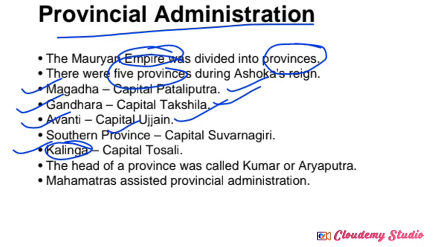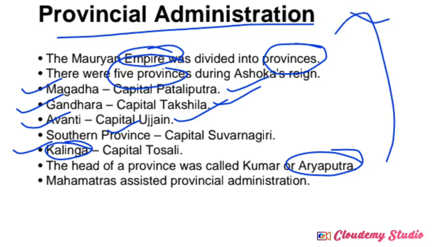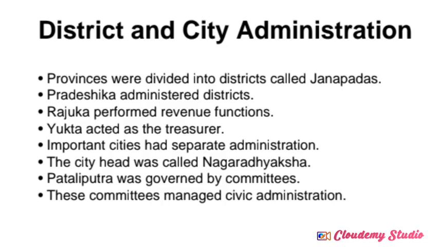Who was the head of the provinces? Aryaputra. Aryaputra was the head of these different provinces. Likewise, Mahamatras assisted the provincial administration. Very simple concept. In all this administration, you should remember the names of the different ministers and different departments held by different persons. So next one, district and city administration.